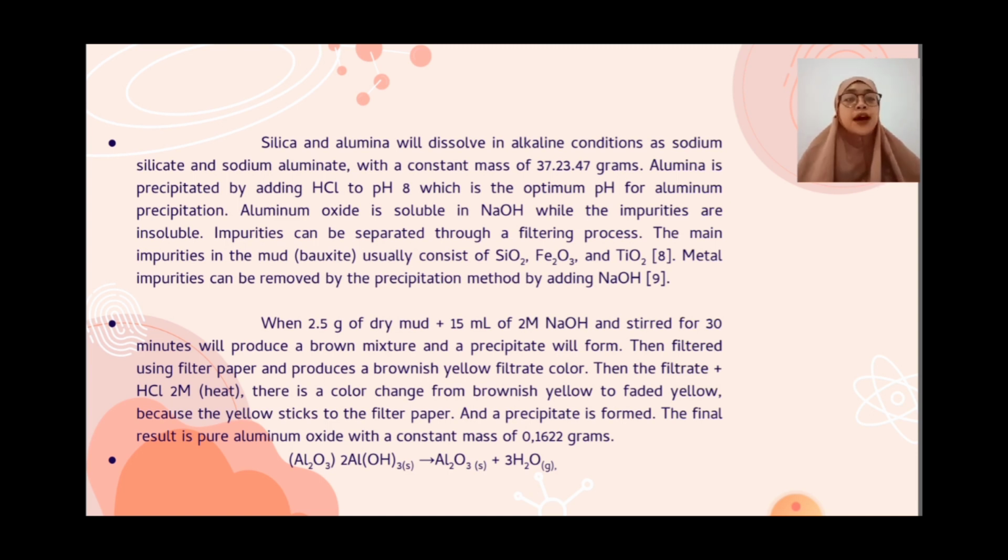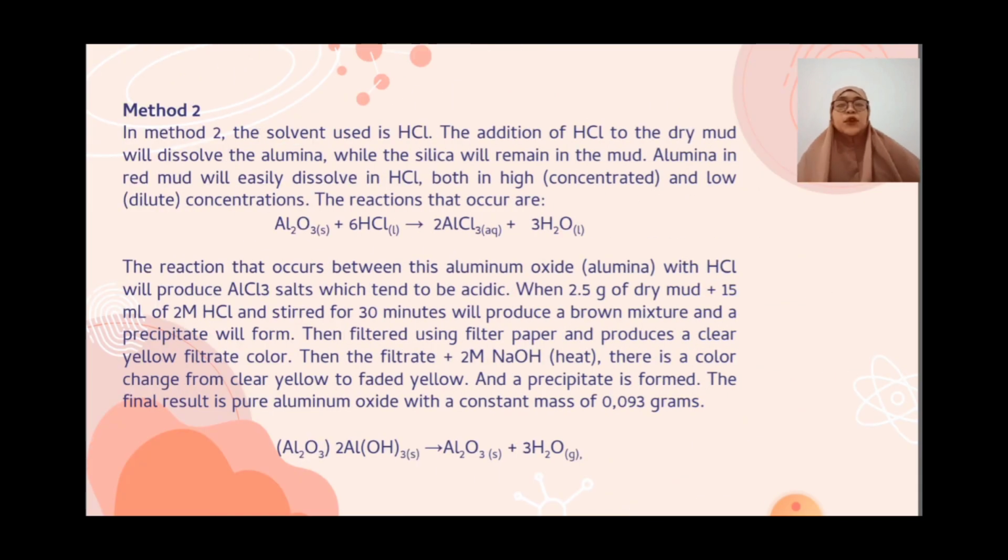Al2O3 to Al(OH)3 produce Al2O3 plus 3H2O. Method two. In method 2, the solvent used is HCl. The addition of HCl to the dry mud will dissolve the alumina, while the silica will remain in the mud. Alumina in red mud will easily dissolve in HCl, both in high concentrated and low dilute concentration.